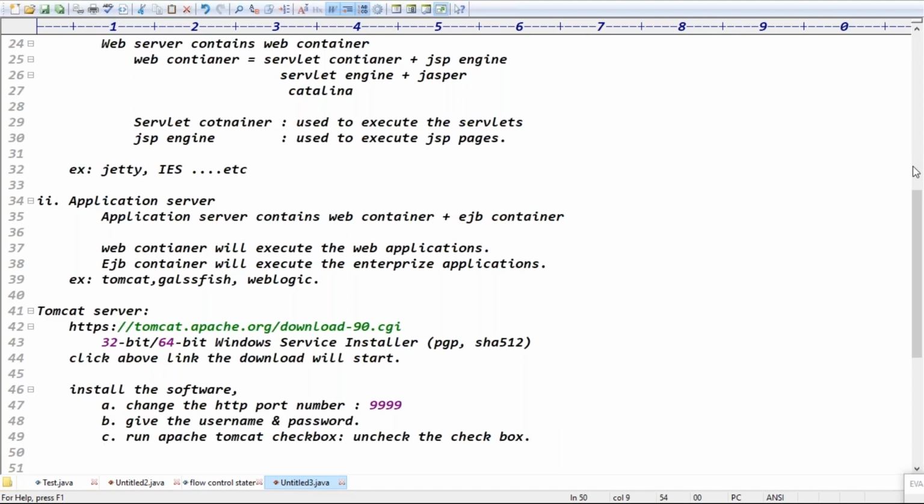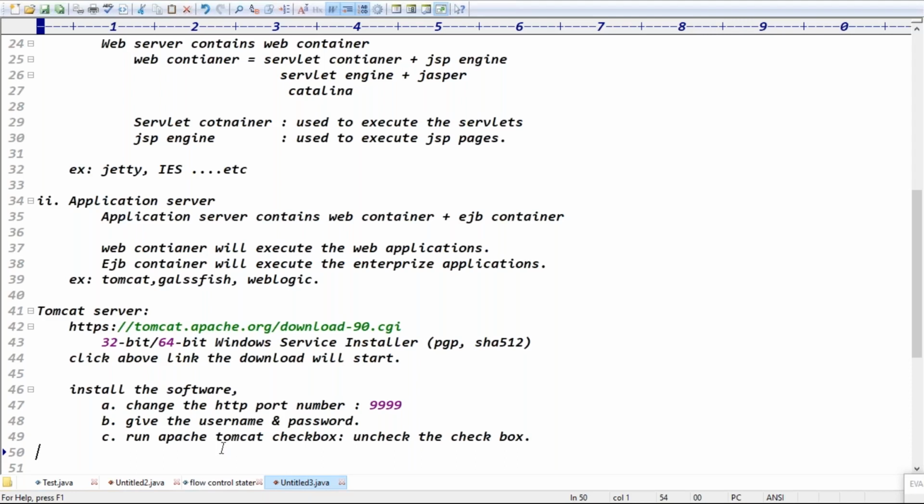Click on next. At last, the finish window is there. Okay, install. Run Apache Tomcat, by default it is checked, right? Uncheck the checkbox. And Show Readme, uncheck, it's not required. Just uncheck the checkboxes.